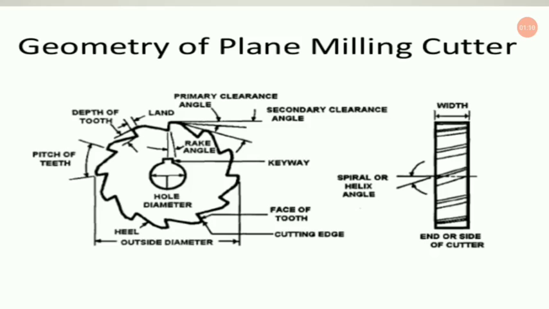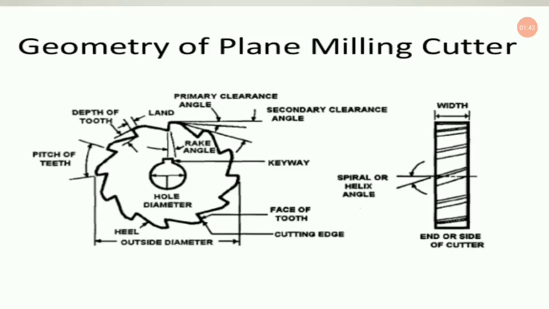Now coming to the geometry of a plain milling cutter. If you are able to find a milling machine in your workshop, generally you have to perform certain operations during first year. In the second year also we have some machining operations where you would have to machine metals in milling machines.